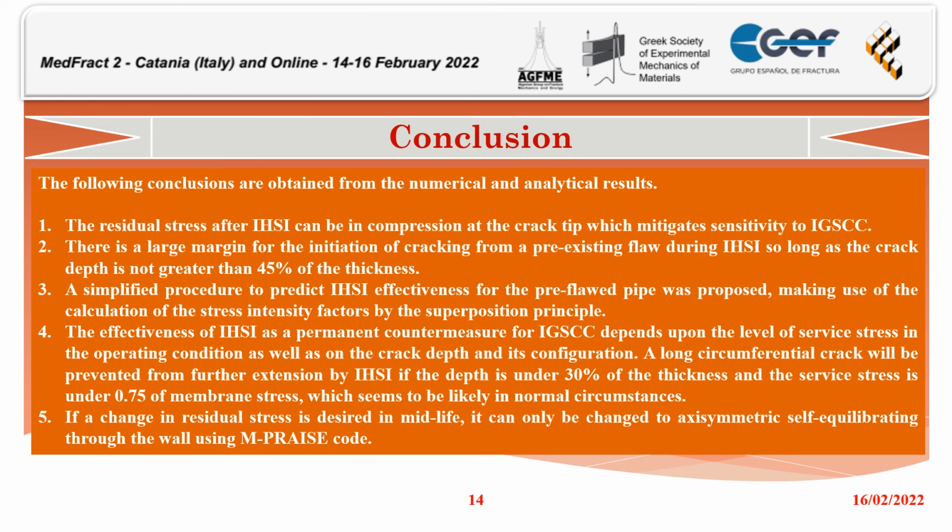The effectiveness of induction heating stress improvement as a permanent countermeasure for intergranular stress corrosion cracking depends upon the level of service stress in the operating condition as well as the crack depth and its configuration. A long circumferential crack will be prevented from further extension by induction heating stress improvement if the depth is under 30% of the thickness and the service stress is under 0.75 of membrane stress, which seems to be likely in normal circumstances. If a change in residual stress is desired in midlife, it can only be changed to axisymmetric self-equilibrating through the wall